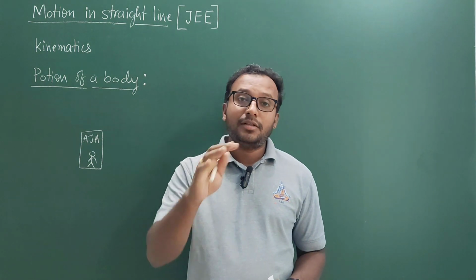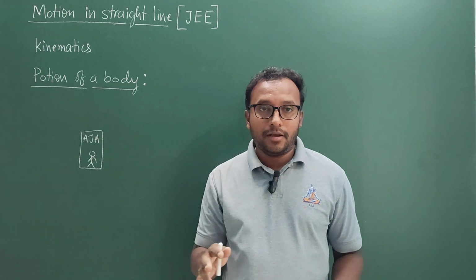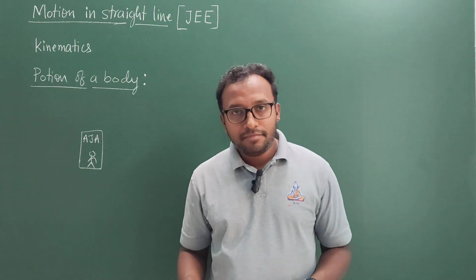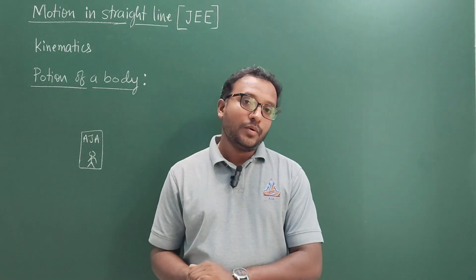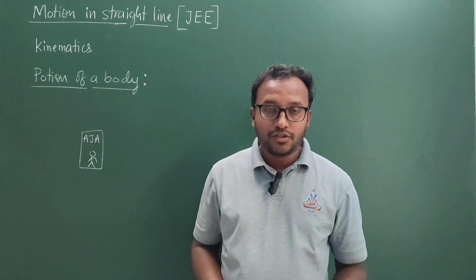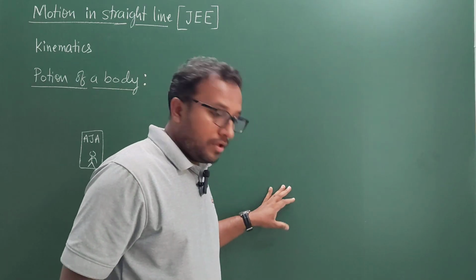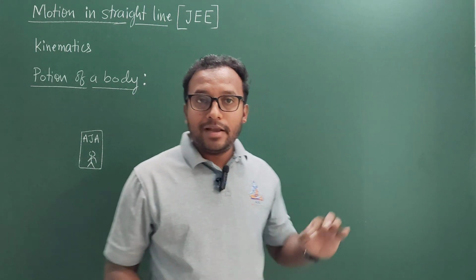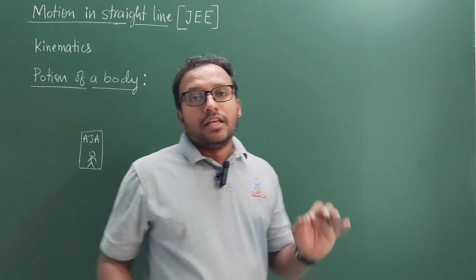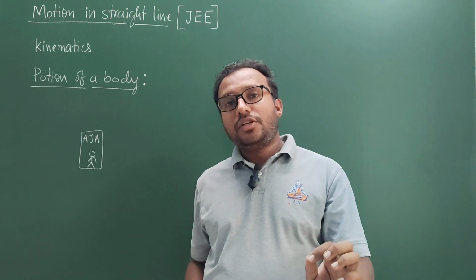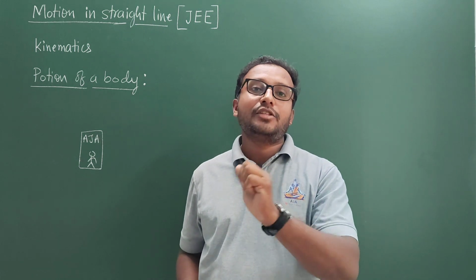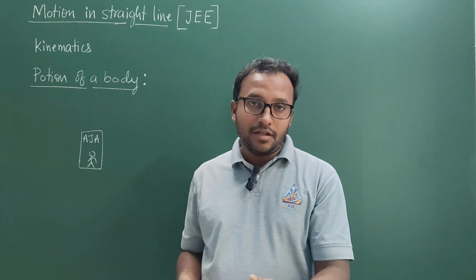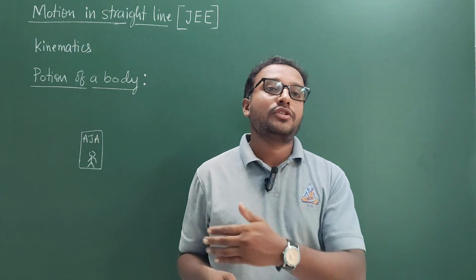So here, to measure the position, you are taking a reference point. That reference point is nothing but this institute. Similarly, to specify where exactly you are, you will tell that you are in this room, the classroom for example, in front of this board at a distance of some 1 or 2 feet from the board. Here the reference point is the board itself. Therefore, to measure the position there is always a need of a reference point. Without considering a reference point, you cannot measure the position of the body.